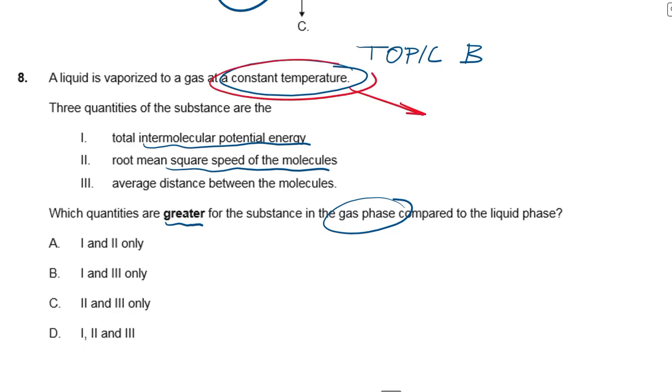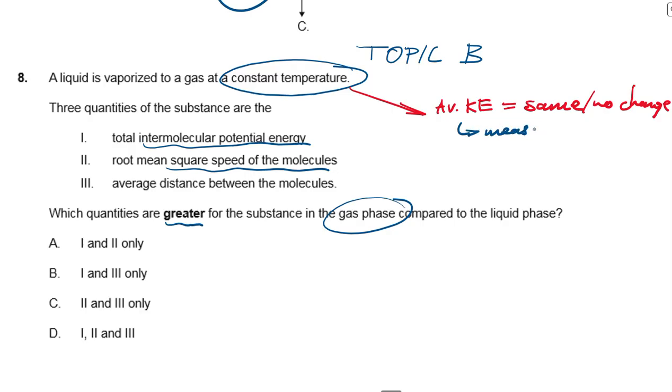They've explicitly told us it's constant temperature, which means average KE is the same for each. There's no change, right? And that's because average KE is essentially a measure of temperature.